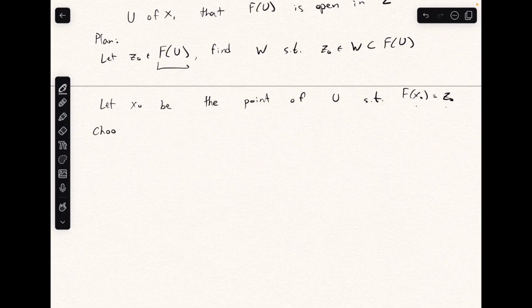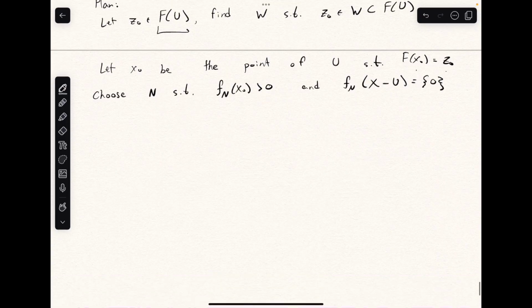So now we choose n using our countable collection of these continuous functions such that f n of x naught is greater than 0, and f n on the complement of U vanishes. So now we want to define another open set. We're going to take this open interval in R and we want to define this open set in Z.